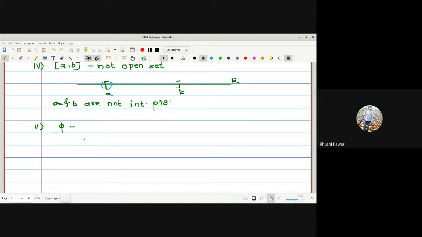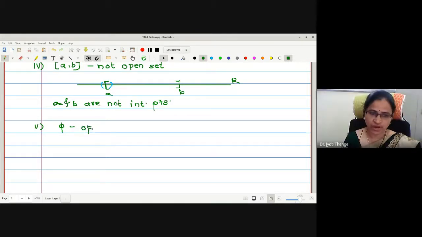Yes, open set. Why open set? Okay, what is the definition of open set?